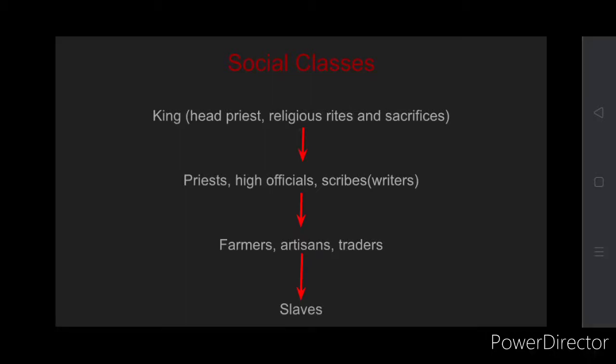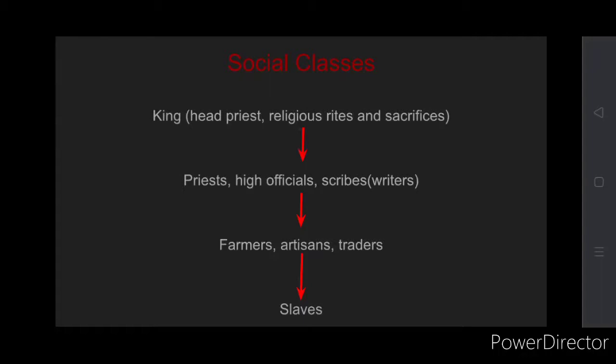Another thing about their social life is that in a Mesopotamian family, the boys were sent to school and the girls were made to stay home, and they were asked to learn cooking, spinning and household work. Women were not treated as equal to men. So it is kind of similar to the Indian social classes.